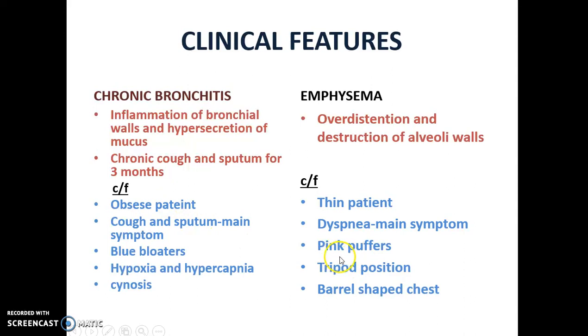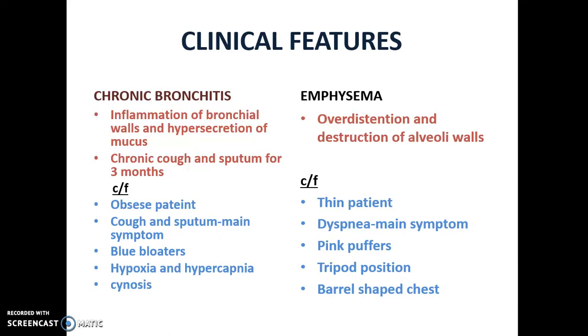emphysema, oxygen is coming to their lungs because there is no narrowing of the lumen or anything. Here the problem is there are no proper alveoli. Oxygen is coming to the lung, but to go from the lung to the blood, there is no proper alveoli, so they cannot use the oxygen which is coming to their body. So even though they have dyspnea or other problems, they will take more